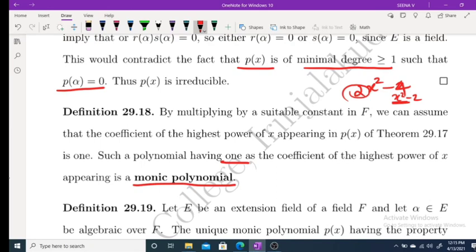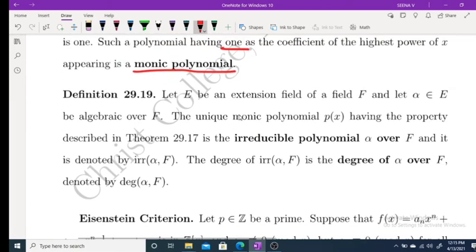Now let E be an extension field of F, and alpha belonging to E be algebraic over F. Thus, for any element algebraic over F we get an irreducible polynomial, and that irreducible polynomial we can make a unique monic polynomial.